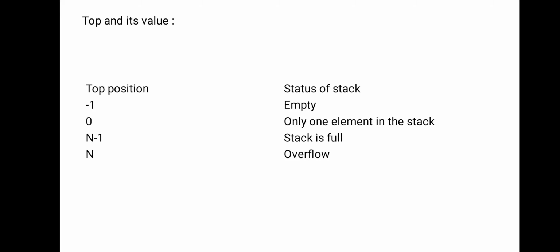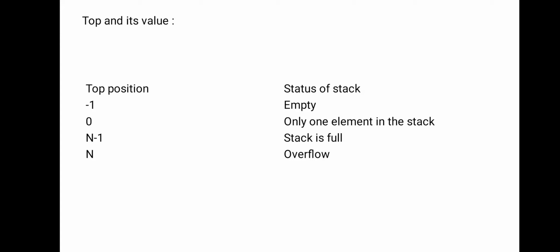Full means the maximum number of elements possible to place into the stack is 10. Let us suppose n is equal to 10. One by one we can place elements into the stack. What number do you get? Top is 9, because 0, 1, 2, 3, 4, 5, 6, 7, 8, 9. So 0 to 9 means 10. Whenever you reach the value of n minus 1, that is 10 minus 1, 9, we say the stack is full.